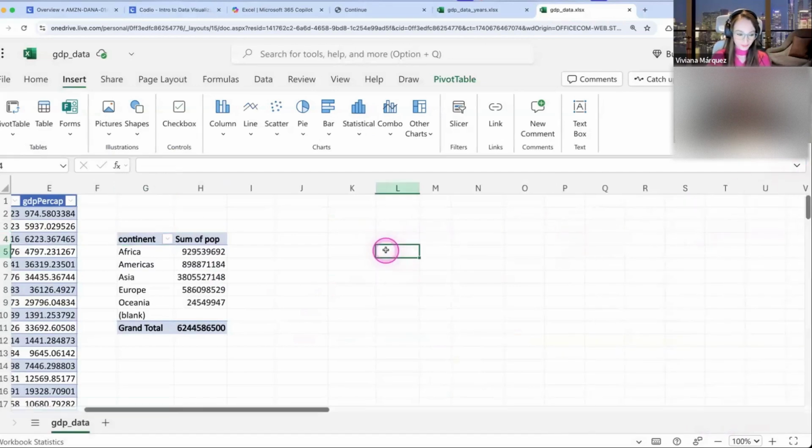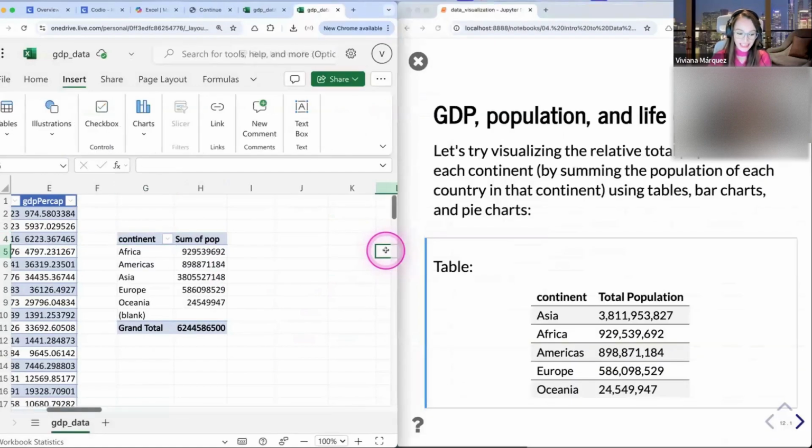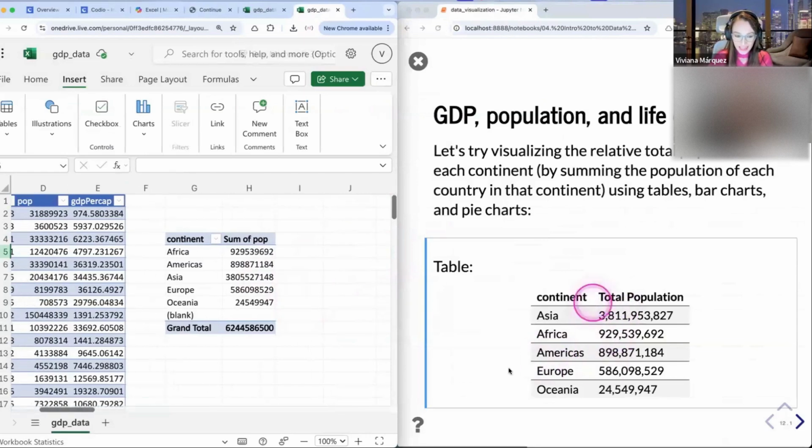So this table, it's almost there. But this one, you might have noticed this blank. This blank is because we selected some rows at the bottom of this table that are empty. So to avoid this from happening, you could select only your data. So if you do the Control A trick, that's gonna do that for you.